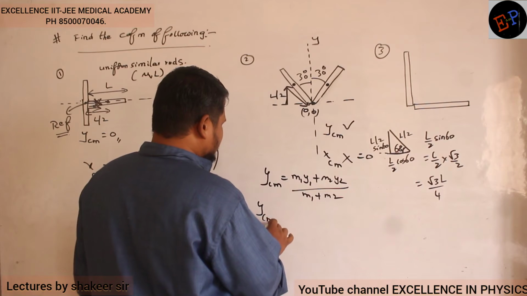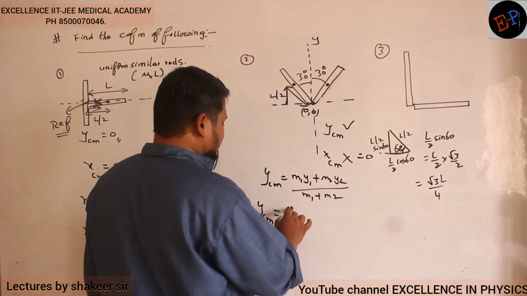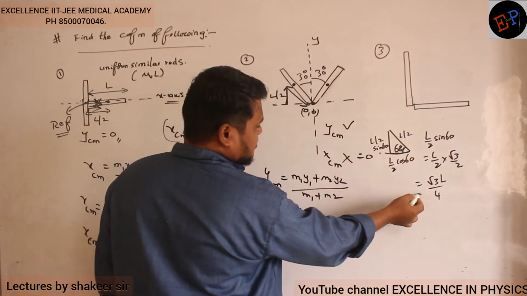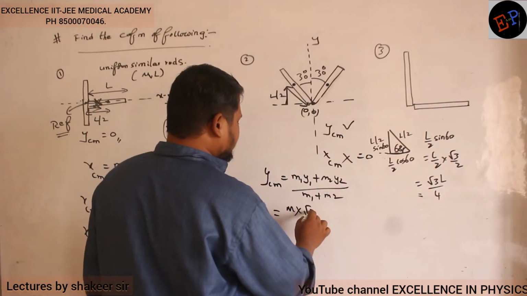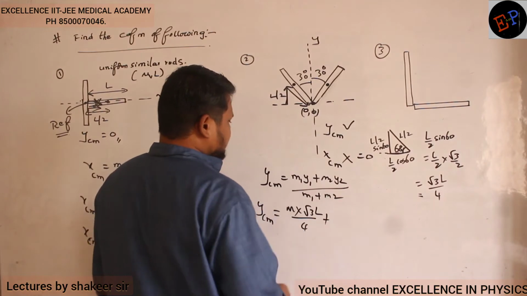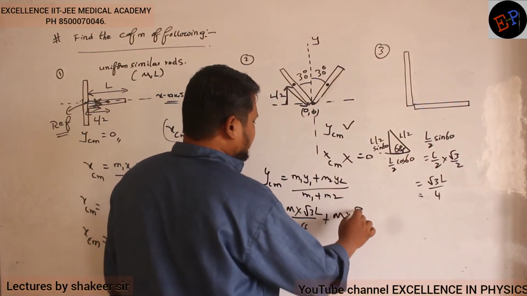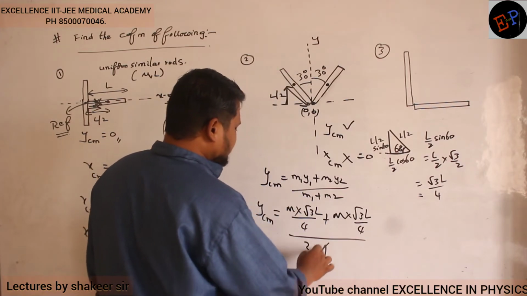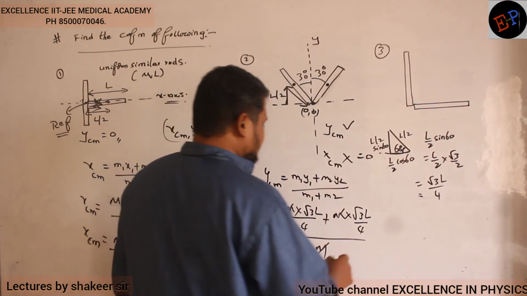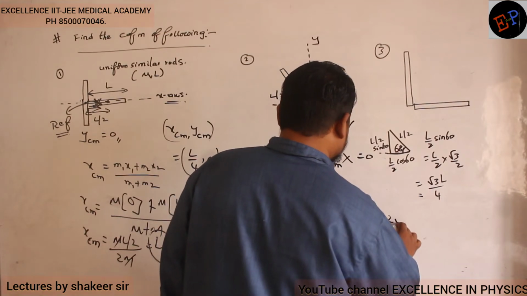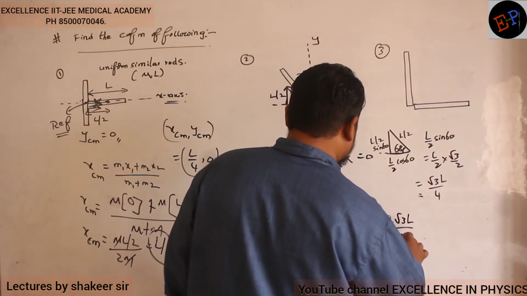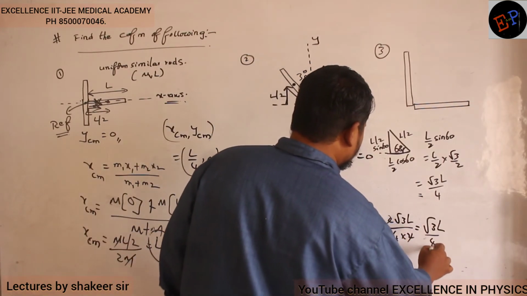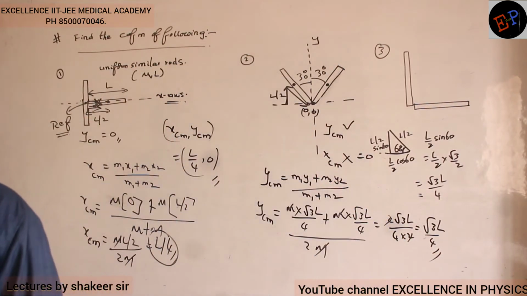So y center of mass is equal to: the mass of the first rod is capital M, no? And what is the position of the center of mass of the second rod from the origin? It is root 3 L by 4. So root 3 L divided by 4 plus the mass of the second body, which is also M, and its center of mass is also root 3 L by 4, divided by M plus M, which is 2M. So M and M will get cancelled. So therefore, what is the answer which I got? So 2 root 3 L by 4 multiplied by 2. So 2 gets cancelled. So therefore it is root 3 L divided by 4. That is the answer. Clear now?